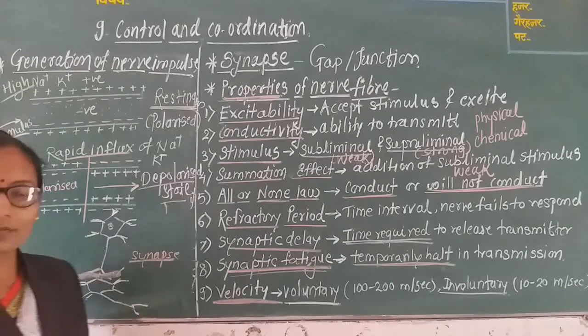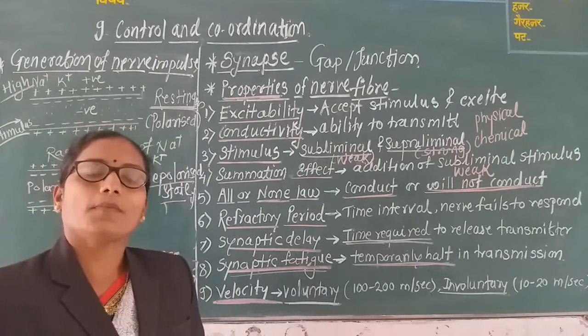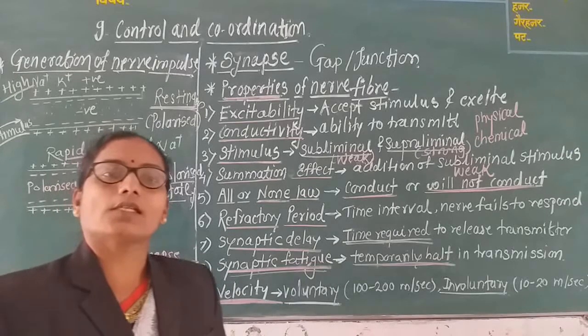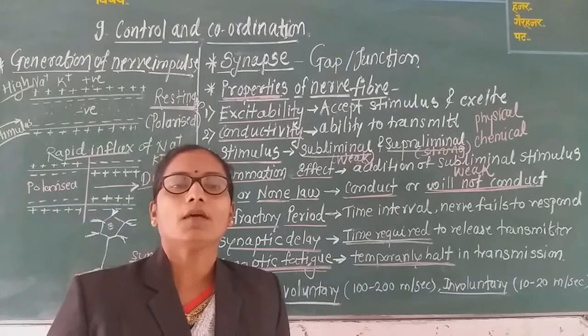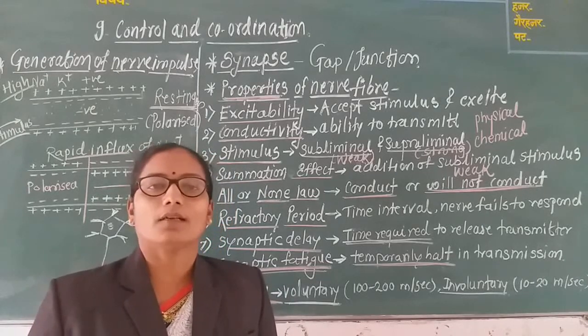The next one we are going to study is the human nervous system: which structures come under it, which are the divisions of the nervous system, and which are the particular structures and functions of the human nervous system.